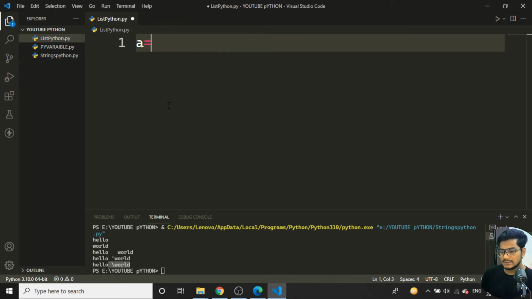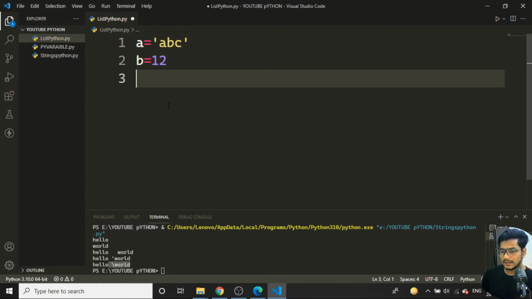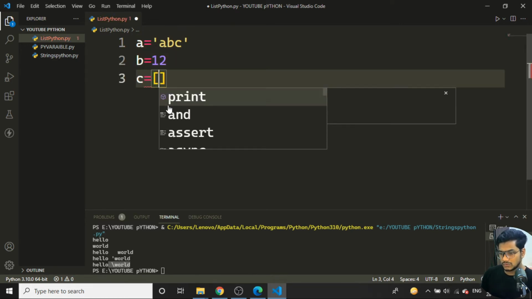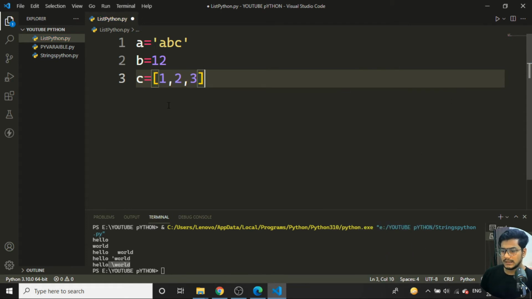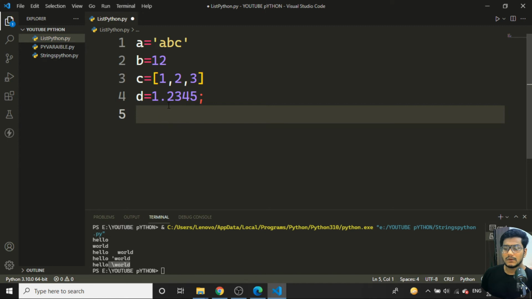So I'll just tell a is equal to abc. Then if I just tell b is equal to the number I am giving here, and I'll give c is equal to 1, 2, 3, it is nothing but a list. Then what else? I'll tell d is equal to 1.234. Fine, I'm giving it like this.